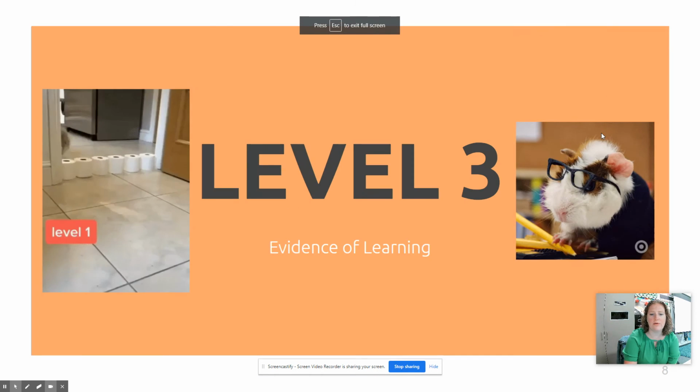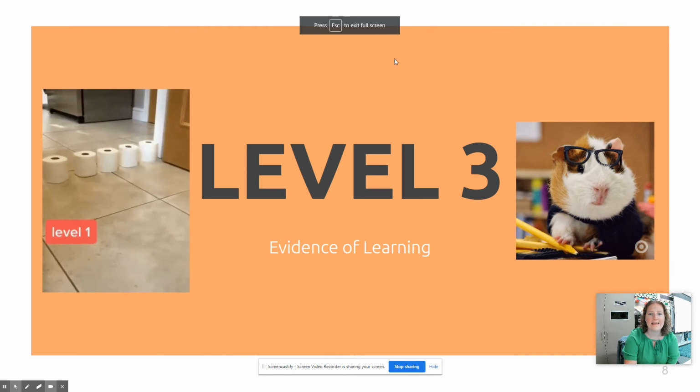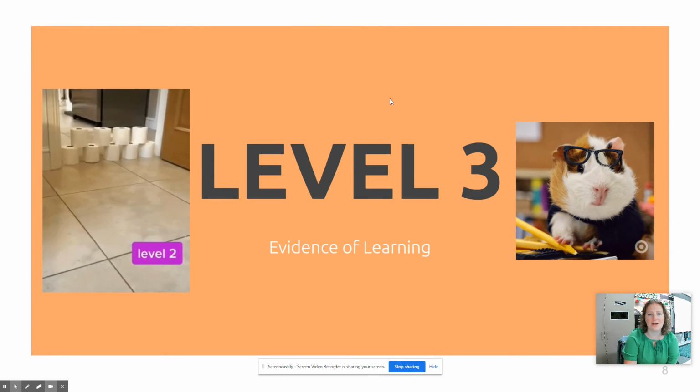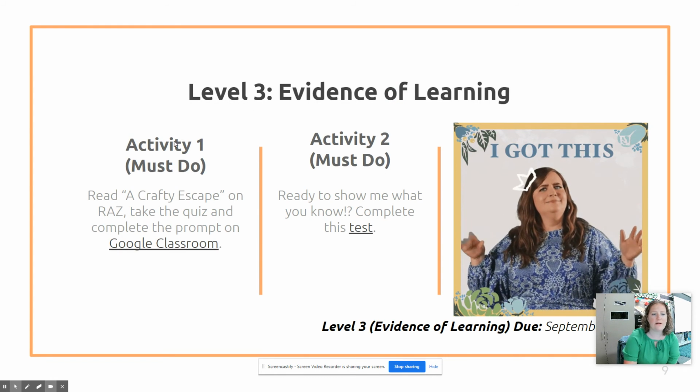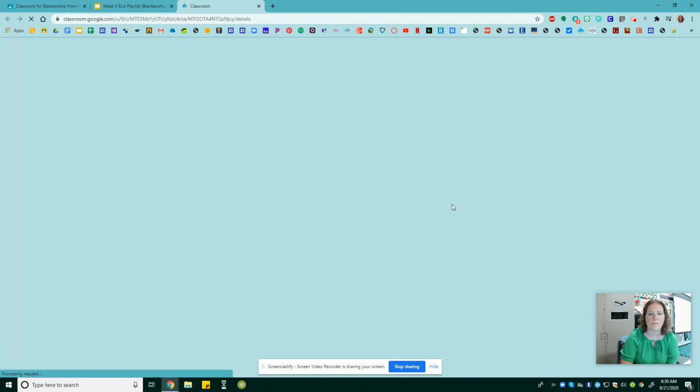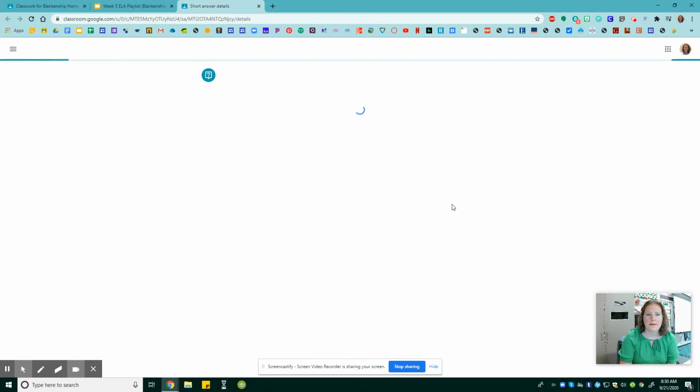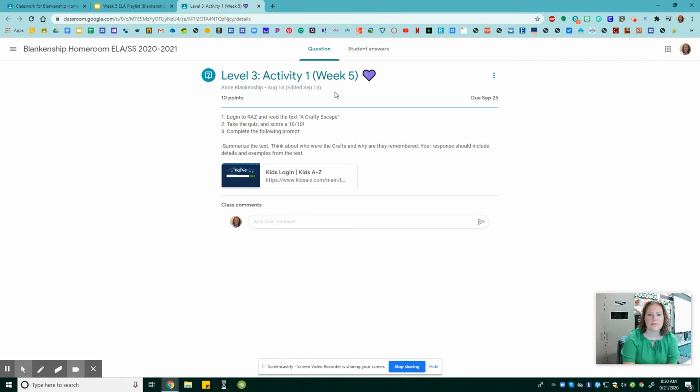Let's go to level 3, evidence of learning. This is really when you're going to show me what you know. So your first activity is to go to Raz, and you're going to read the story called A Crafty Escape. You're going to take the quiz on Raz and then complete the prompt on Google Classroom. So let's check it out. So make sure you log into Raz and read the text, A Crafty Escape. Take the quiz and then complete the prompt.